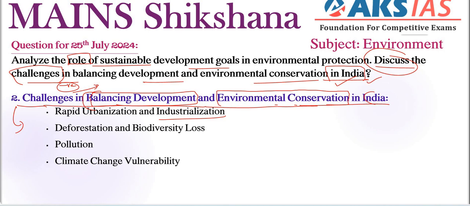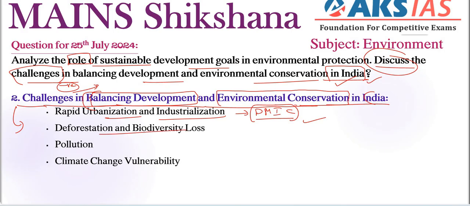So the first thing is rapid urbanization and industrialization. This is very critical in balancing our development as well as environmental conservation, right? The push for economic growth has led to increased urbanization and industrialization, right? So for example, we can include the Delhi Mumbai Industrial Corridor. It aims to boost industrial growth, but significantly poses environmental risks.